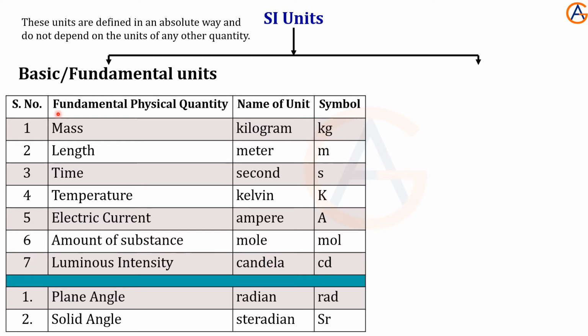Apart from these seven fundamental physical quantities, two more quantities were introduced, that is the plane angle and solid angle. The unit for the plane angle is radian, whereas for the solid angle it is steradian, and these two are called supplementary units. These seven are the fundamental units, and these two are the supplementary units.